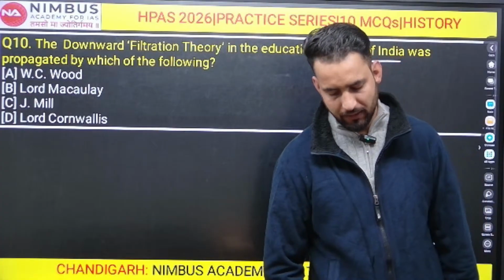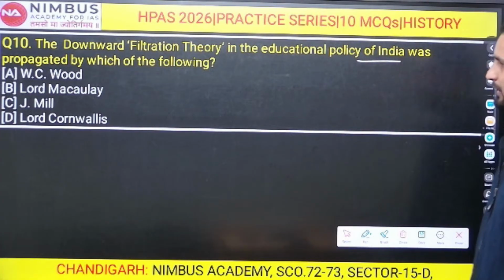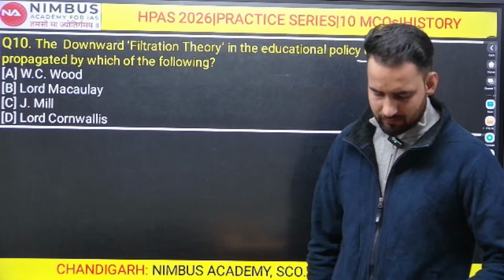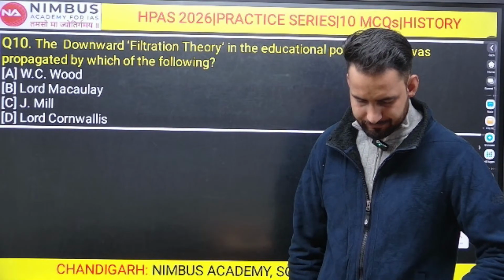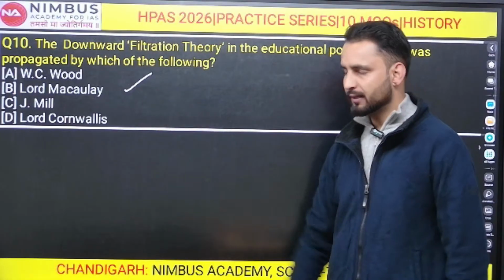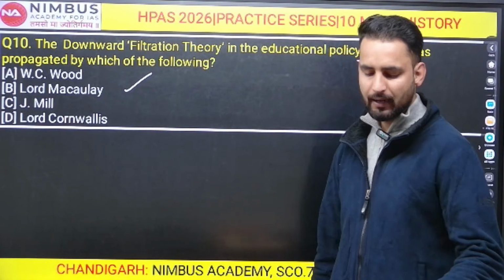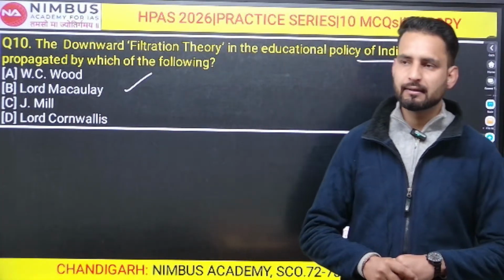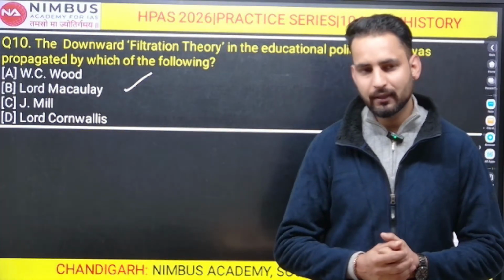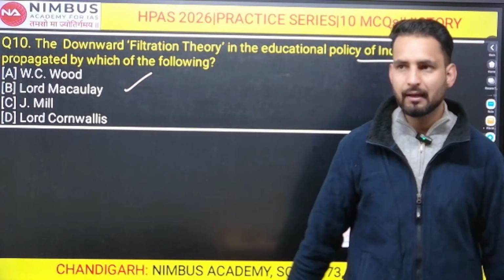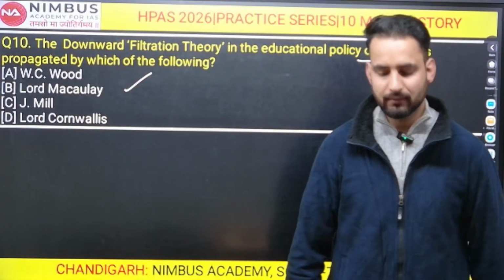All right. So what should be the right answer for the last question, question number 10? What was this downward filtration theory? First let me check the answer that you have given. You have given option B, that is Lord Macaulay. Absolutely right. Lord Macaulay supported the view pertaining to the downward filtration theory, which says that the Britishers will not educate the masses. They will educate a small section of the Indian people, which in turn will educate the masses after that.